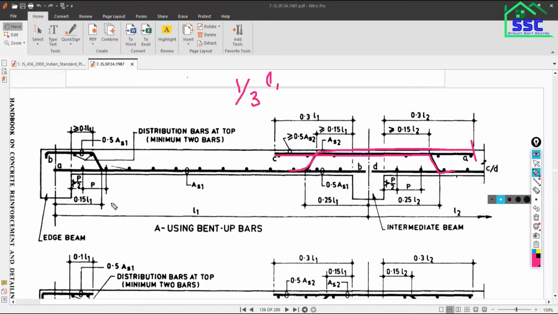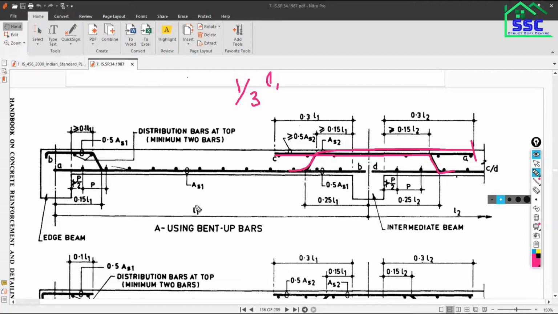And at the same point, this bent up will be from the bottom. It will be at a distance of 0.15 L1 from the end support, and this is the intermediate support. The spacing will be 0.25 L1. Why this difference? Can anyone tell me? Why this difference? I have explained this point one by one.